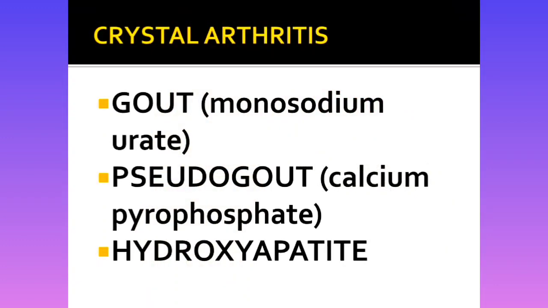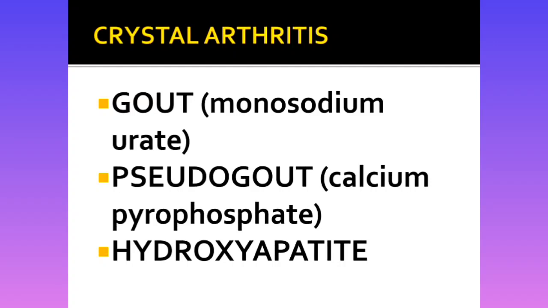Now look at this crystal chart. Very important. Do not forget this crystal chart. In case of gout, you get monosodium urate crystal, MSU crystal, and monohydrate. Generally, monohydrate occurs. So remember, this is gout, monosodium urate crystal.